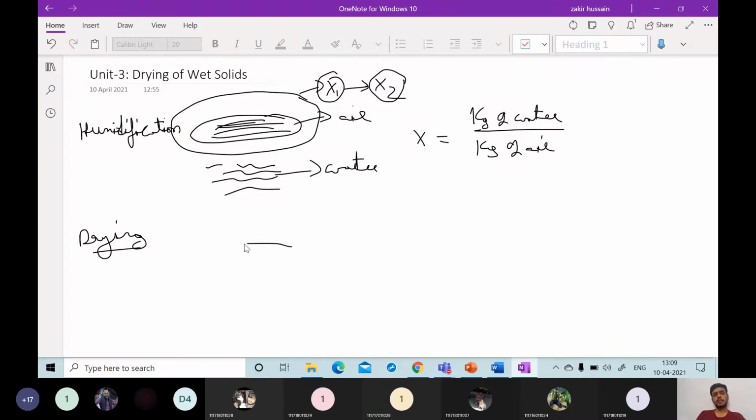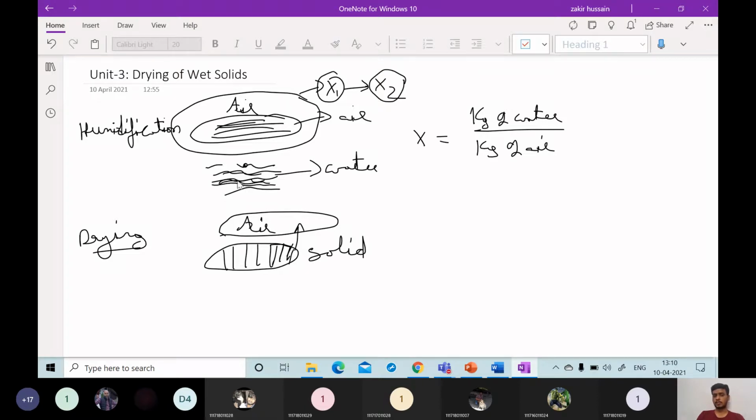Then what is the difference between humidification and drying? Now in drying, for example, some solid component is there, and we have to dry this. How can we dry? We have to supply some external aid, which is air. Here also it is air. In order to remove the moisture or water content from the solid, this water content has to transfer into the air. Here also the water content from the free stream of water moves towards the air, but our concentration is entirely on the air only.